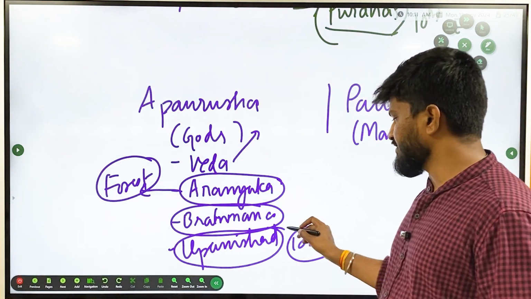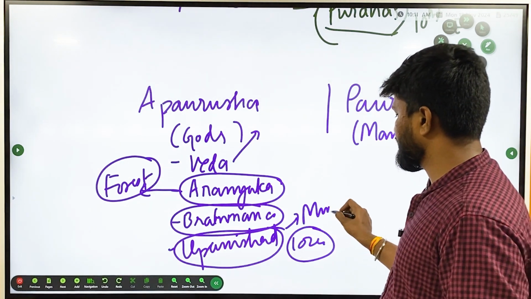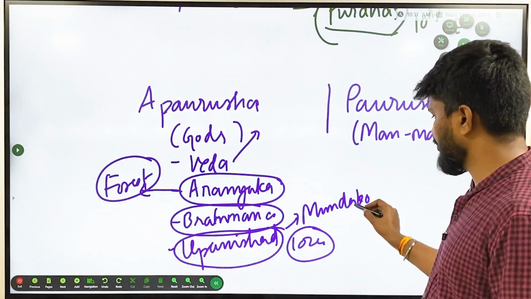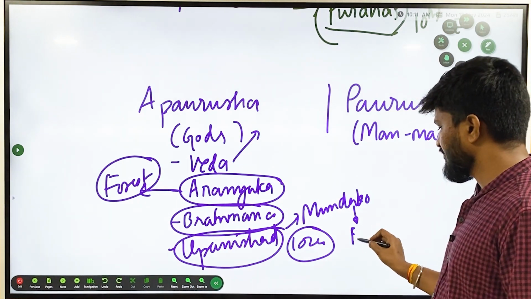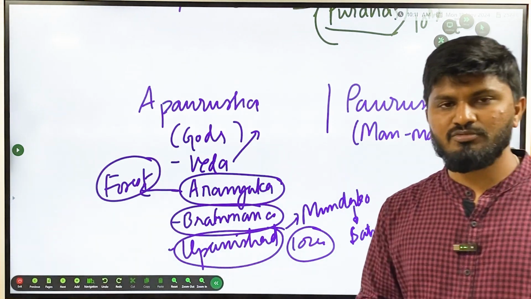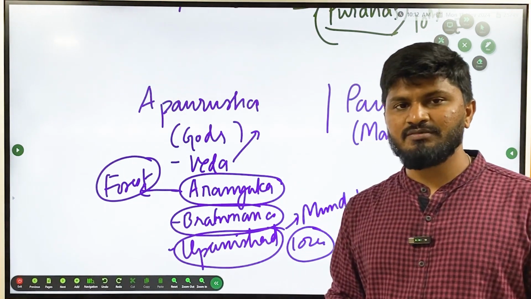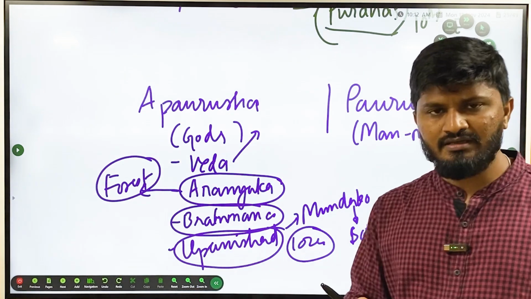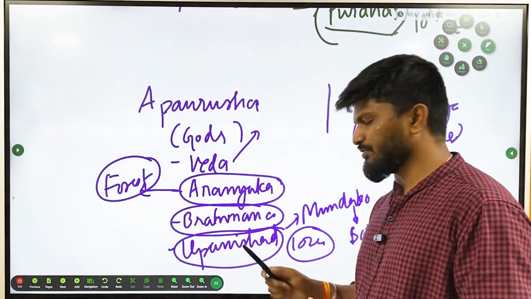Some important Upanishads were the Mundaka Upanishad. The Mundaka Upanishad gave the famous Satyameva Jayate. And there was the Jabala Upanishad. The Jabala Upanishad gave about Varnashrama, and different ashramas were given by different Upanishads.